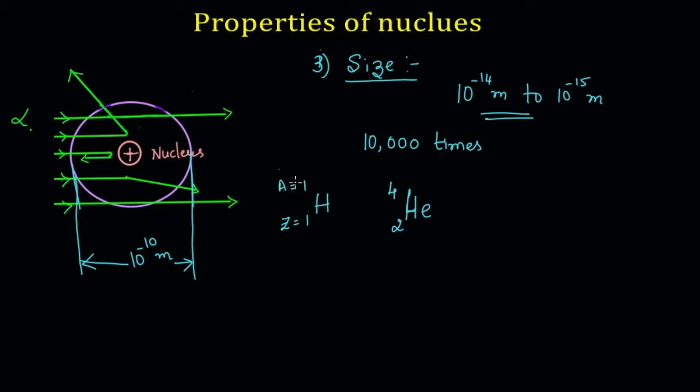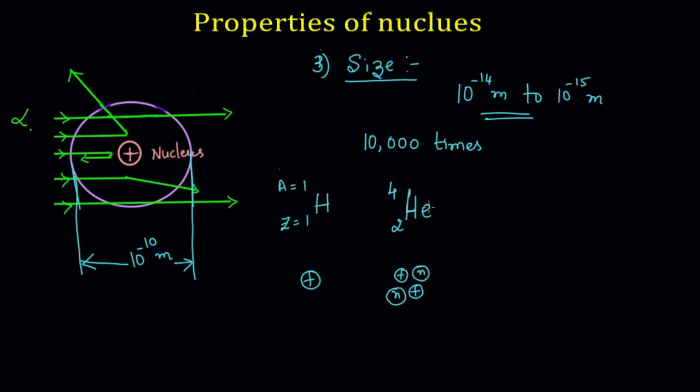That means it has no neutron. So the hydrogen nucleus is just a proton. Now let us compare it with the nucleus of helium. Helium has Z value 2 and A value 4. That means it has 2 protons and it has 2 neutrons.